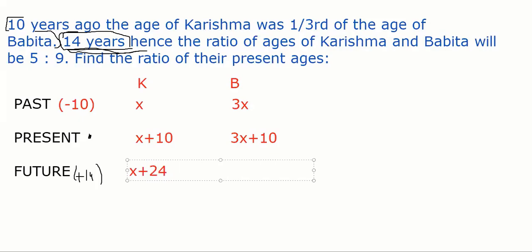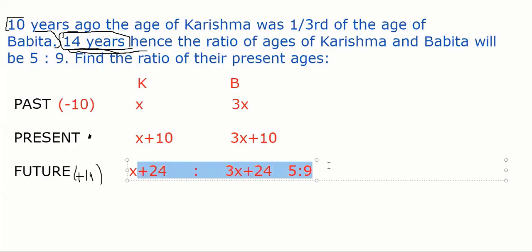Similarly, what would be the age of Babita after 14 years? 3x plus 10 plus 14. Correct? Yes, sir. So now the question says that the ratio is given as 5:9. I put a ratio in between. This ratio is given as 5:9. Now very simple equation, right? You can form a simple equation and solve it. That's it, Shubhi.